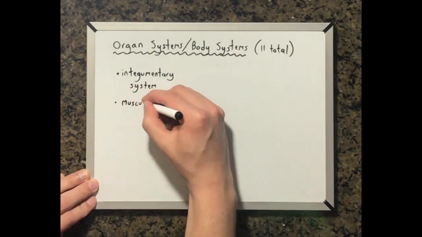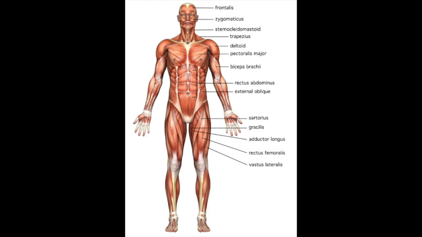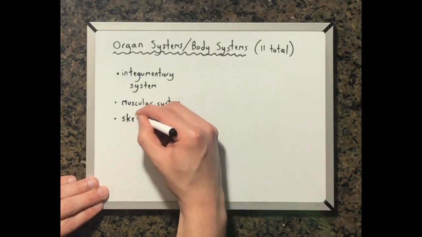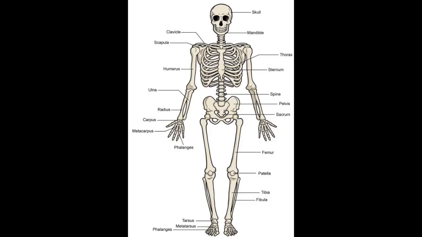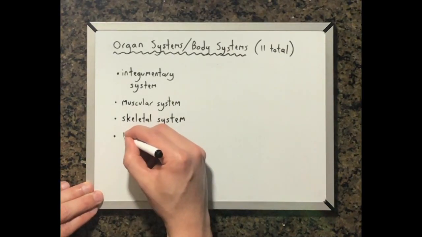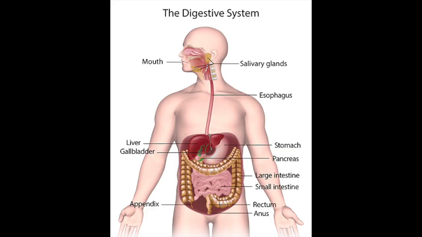The muscular system includes all of the skeletal muscles of the body that allow us to move, stand up straight, and even pick things up when needed. The skeletal system includes all of the bones of the body. It is this system that gives our bodies structure, for without it, we would basically just be immobile blobs on the ground. The digestive system includes all of the organs that allow us to consume food, utilize the nutrients from the food, and get rid of all of the bulk wastes that we do not obtain from the food.